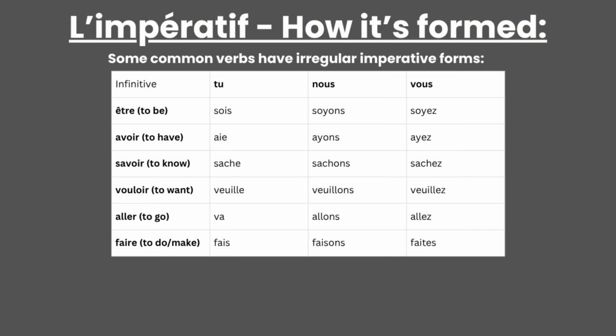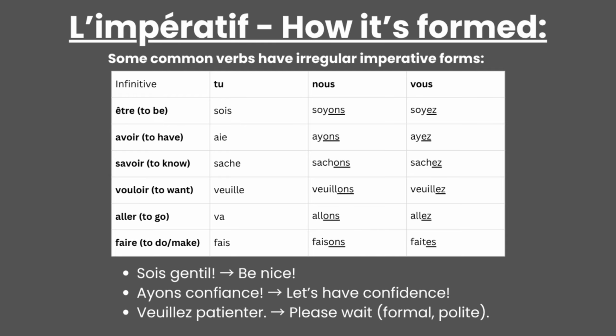For irregular verbs, some forms just have to be remembered because there is no pattern that we can use for them. These verbs include être, avoir, savoir, vouloir, aller, and faire. While their forms may be irregular, it is somewhat possible to follow their endings in some pronouns. Some examples are sois gentil, be nice, ayons confiance, let's have confidence, veuillez patienter, please wait, formal, polite.